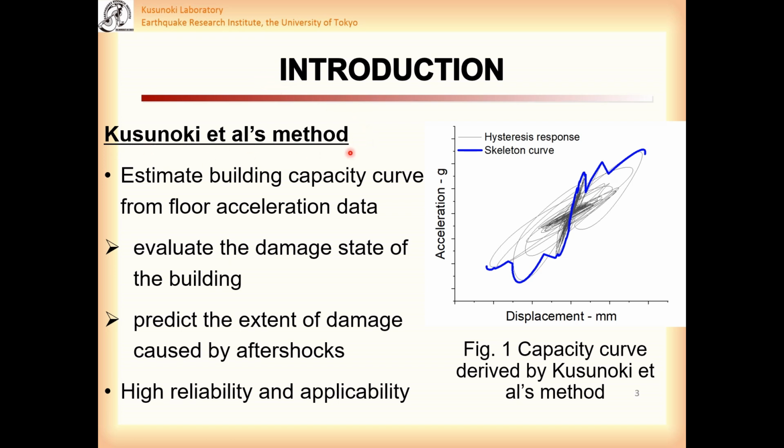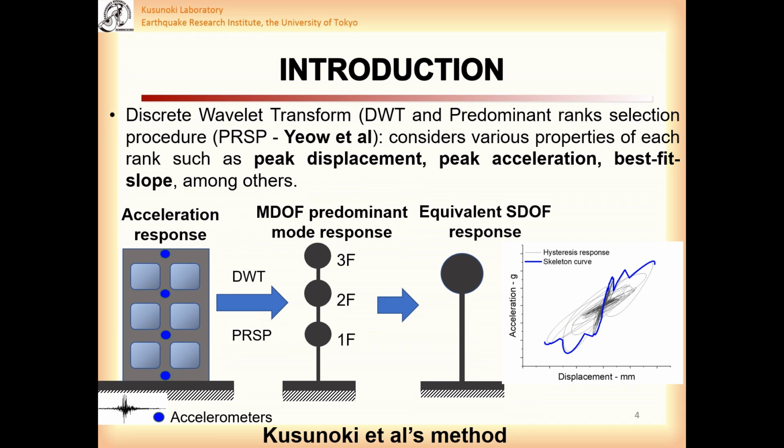Kusunoki et al. developed a method to estimate an equivalent single degree of freedom capacity curve of the building from recorded floor acceleration data. The displacement and acceleration capacity curve then can be used to evaluate the damage state of the building and to predict the extent of damage caused by aftershocks. The method has been applied and verified with many works and experimental structures, showing high reliability and applicability.